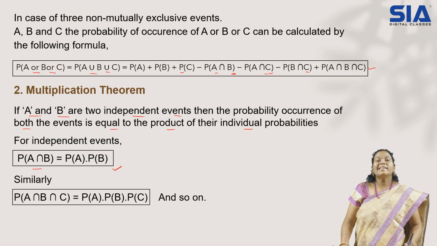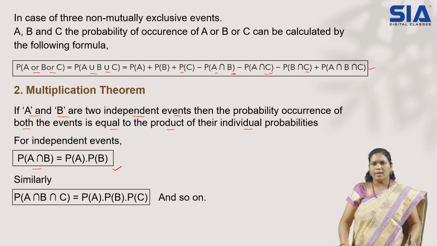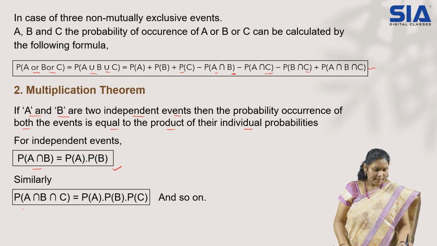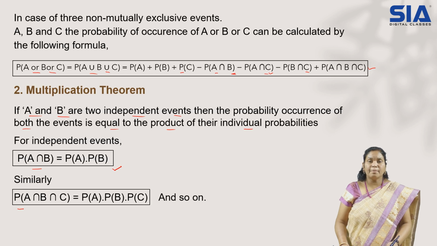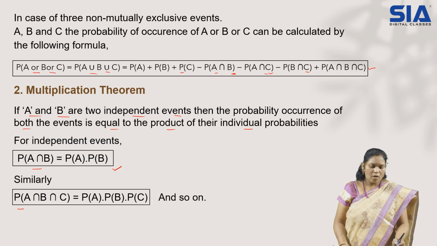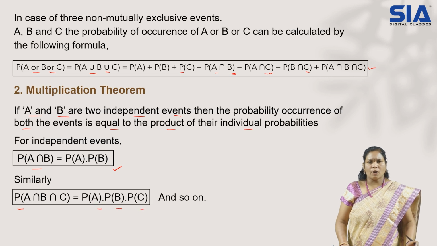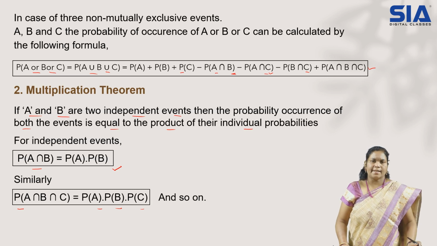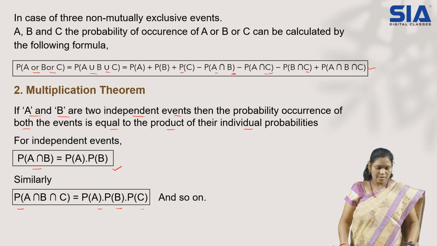Similarly, when three events are there, the same thing applies: probability of A intersection B intersection C is equal to P of A into P of B into P of C, and so on. So on means 4 events, 5 events, 10 events, whatever, you have to go on multiplying each other. So that is your multiplication theorem.